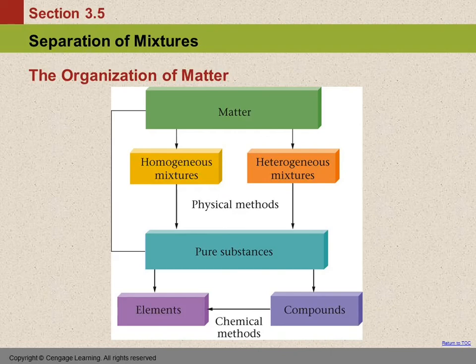And there's a nice summary of what we've talked about. This picture, I should probably put the picture first. Matter can be divided into homogeneous mixtures or heterogeneous mixtures. And we could separate those into pure substances. We've got two different kinds of pure substances.